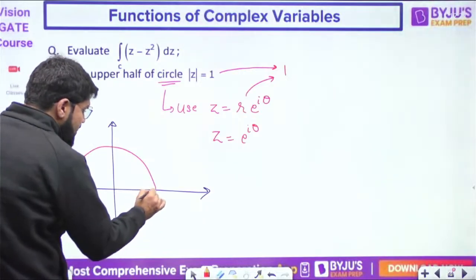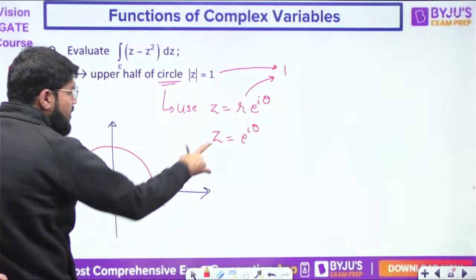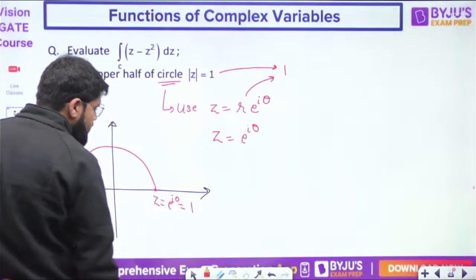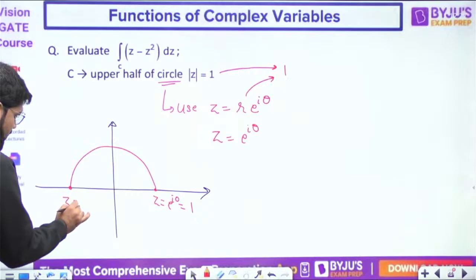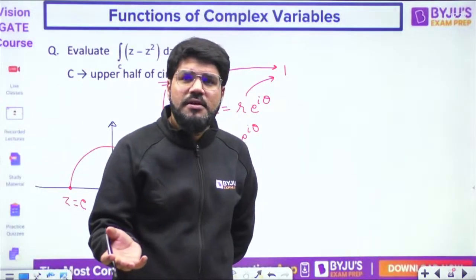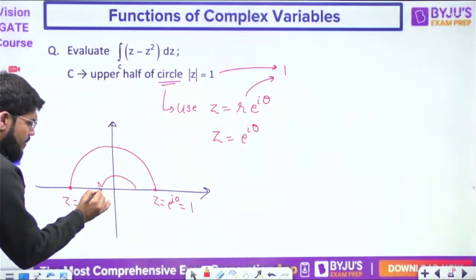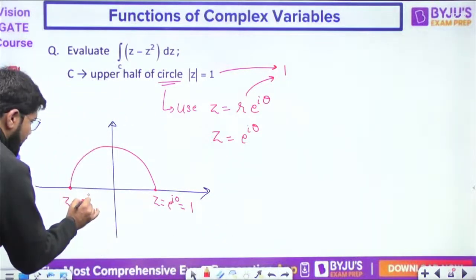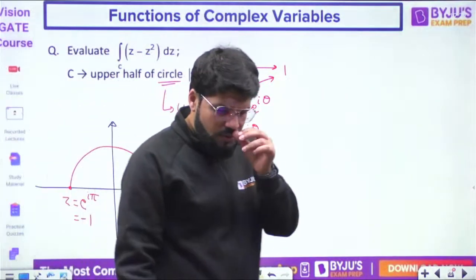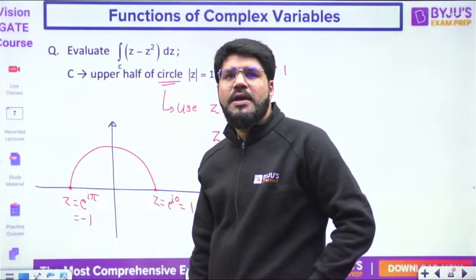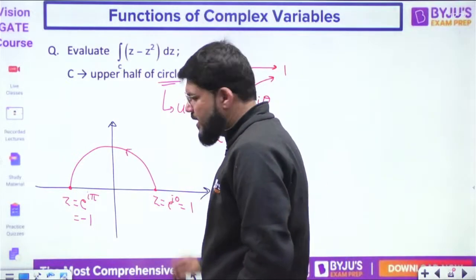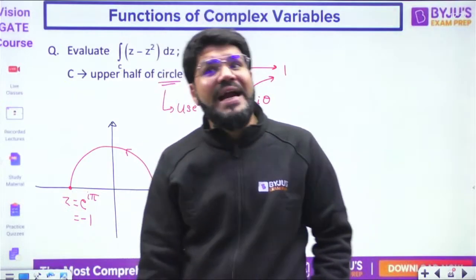Okay. Now, since this is the upper half of the circle, z is equal to e power i theta. But what is theta here? 0. And what will be theta at the extreme point, on the negative x-axis? When you measure the angle from the positive x-axis and come up to this point, you get a 180-degree angle. e power i pi will be -1. So z goes from 1 to -1. And by default, if no direction is mentioned, we take the direction of any contour as counterclockwise, anti-clockwise.